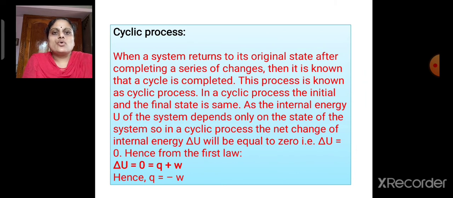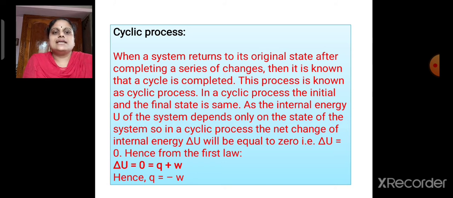Now let us see what is meant by a cyclic process. When a system returns to its original state after completing a series of changes, then it is known as a cyclic process. In this process, the initial and final states will be the same.